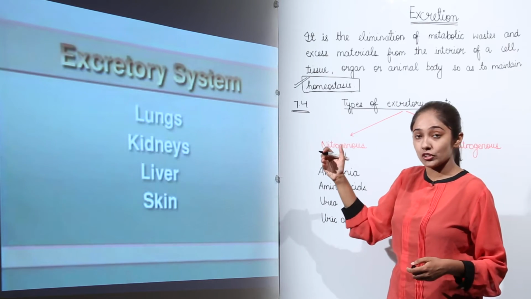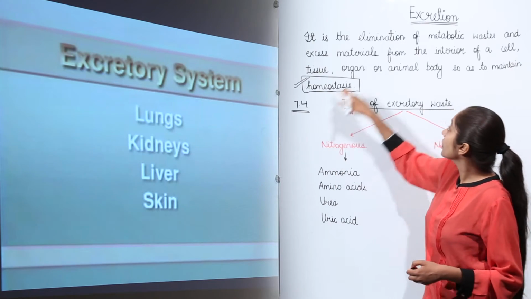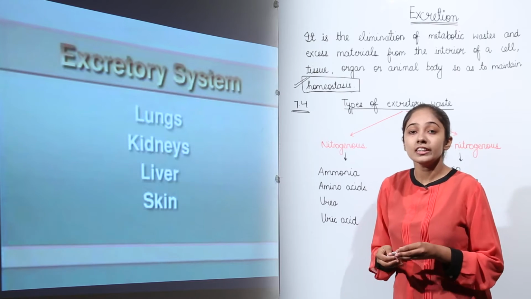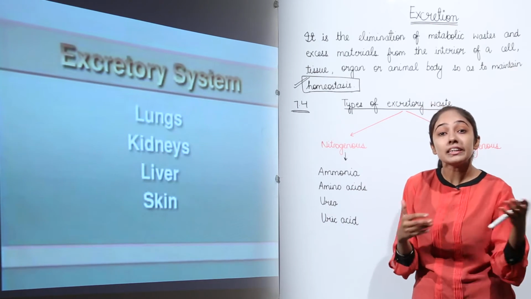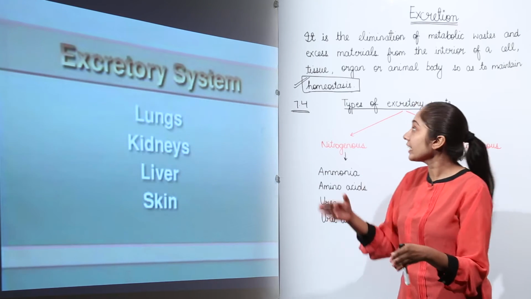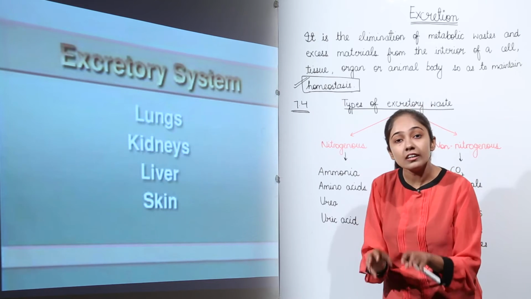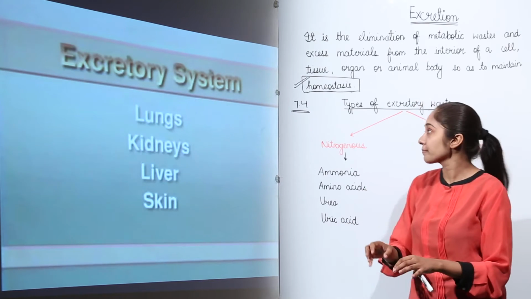If the pH is going to increase or decrease because of the generation of this metabolic waste, then the functioning of our body is not going to be in a proper manner. So the body functioning will be disturbed. So it is very important that we maintain homeostasis, that is, maintaining the internal environment. In simple terms, maintaining the internal environment.